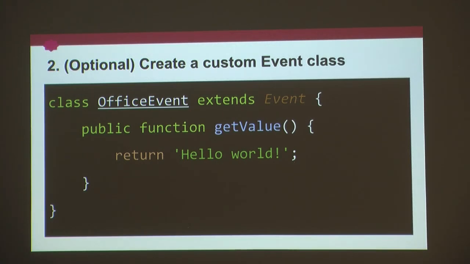The second step is optional, and it is to create a custom event class. And this is only necessary if we need, for example, to pass data to the subscribers. That would be a case. Or also, it would be necessary if we need to add some complex logic inside the event class. But if we don't need either of those things, we could just use the basic event class and dispatch the event.